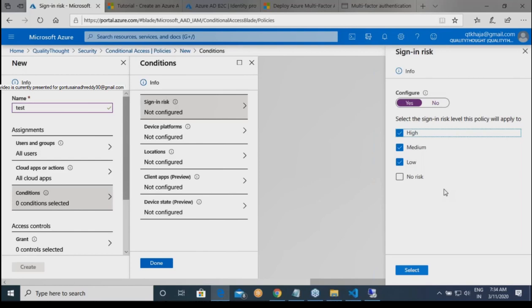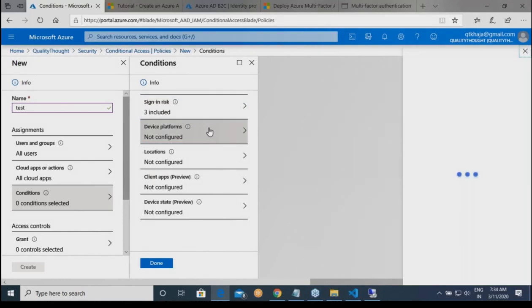Right? You cannot travel very fast from India to US because 2 minutes ago you were logging in from an Indian server and now you are doing it from some US location server. Now over here, whenever that happens, you can ask the user, okay, now give me your multi-factor authentication again. That is what it is, right? So you can have various different kinds of risks.